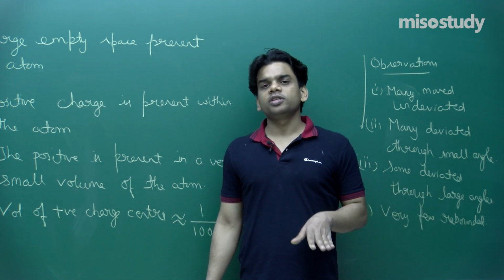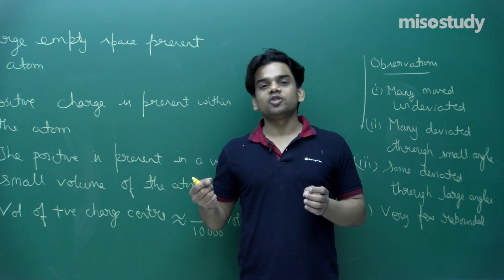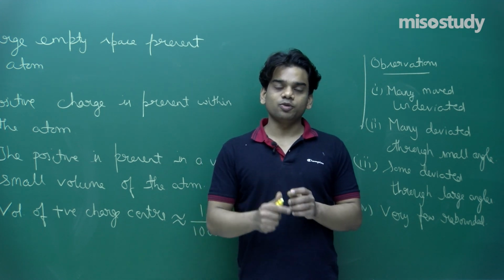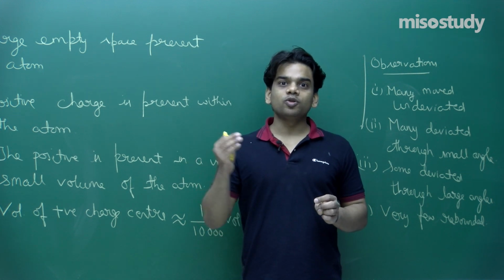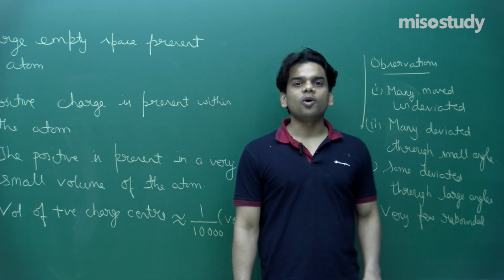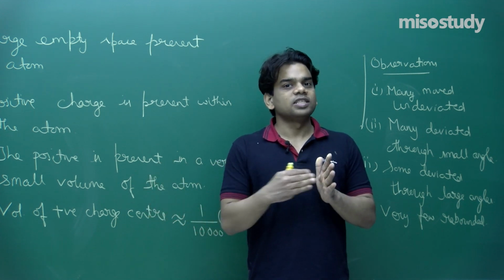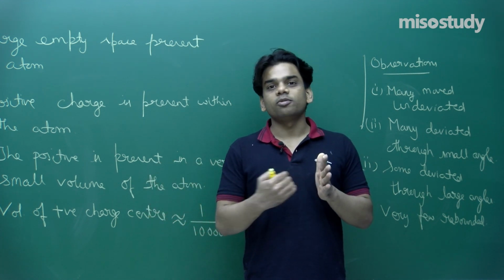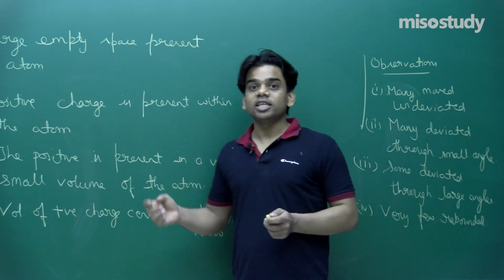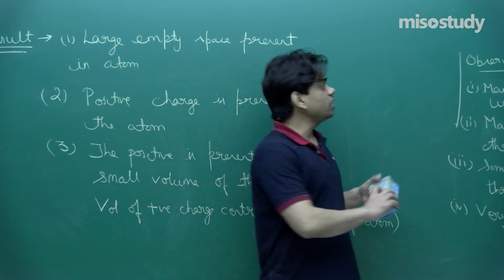Some, that means a lesser amount, deviated through large angles, because for a large angle deviation, the alpha particle has to move very close to the positive center, and since that positive center has a very small volume, the probability of moving very close to it will be very low. And very few rebounded, because the positive center is very small. As the particle strikes the positive center, very near to it, it rebounds directly back along the same path but in the opposite direction. Hence we can say that the positive center is very small, its volume very small compared to the total volume of the atom.